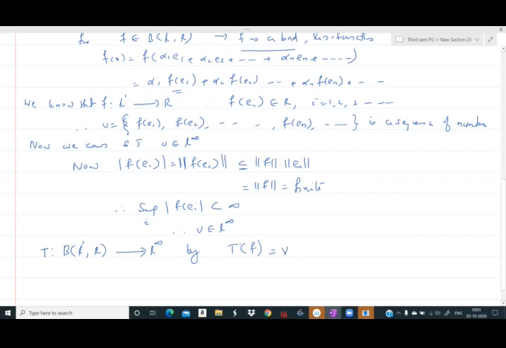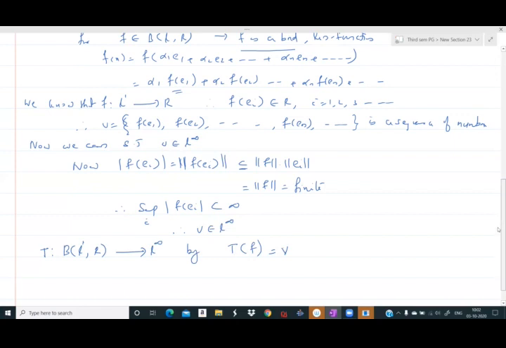So how did we get this? We take an f belonging to BL1R. Then the definition of f is f of x is equal to alpha 1 f of e1 plus alpha 2 f of e2 plus etc. plus alpha n f of en plus etc., where e1, e2, e3, etc., en is the Schauder basis for L1. Then we showed that this sequence f(e1), f(e2), etc., f(en), etc. is a sequence of numbers and that it belongs to L infinity. So this V is a member of L infinity, and this correspondence is defined as the function T. T of f is equal to V.